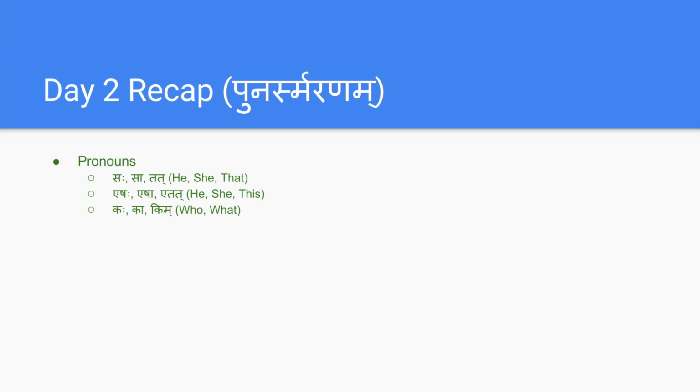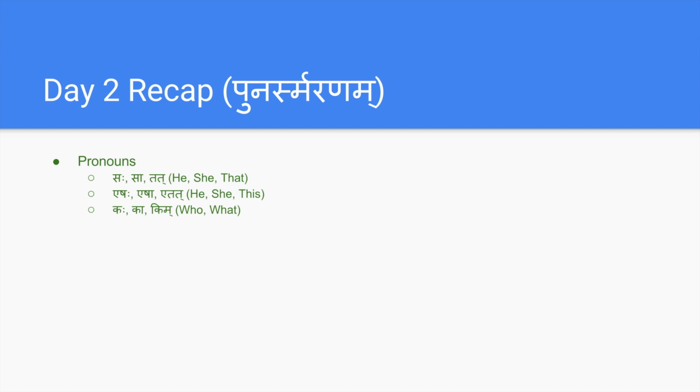And the question words we have seen are Kaha, Ka and Kim. Kaha and Ka generally mean who, like Kaha Ramaha, who is Rama. Ka Sita, who is Sita. And Kaha Devalayaha, so what is temple.